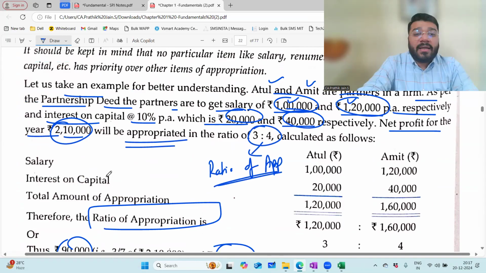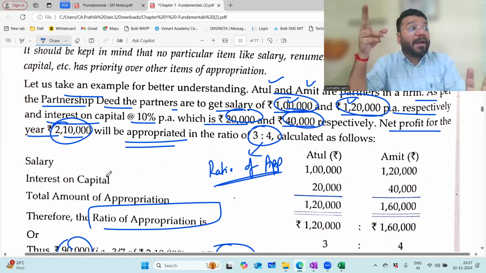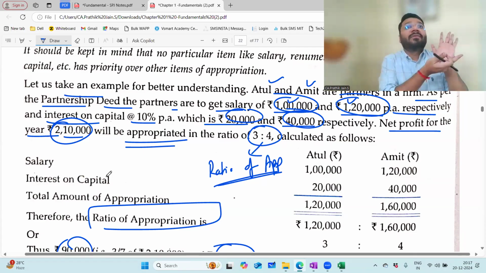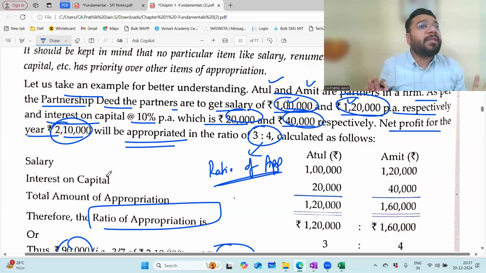In the question itself, a different ratio of appropriation is given. It means the partners have predicted the scenario beforehand, and said that in case the items of appropriation are more than the profit, let's distribute in the agreed ratio of appropriation. Everybody has agreed, so you adopt that ratio. Because if tomorrow some partner fights, you can easily show the agreement: look, boss, you have agreed, and you have done as per the agreement only. So if the ratio of appropriation is already documented in the deed, go as per the deed. If nothing is there, then this ratio of appropriation method you have to follow.